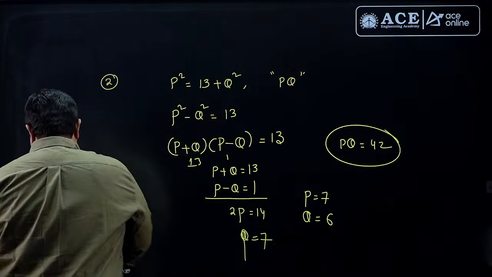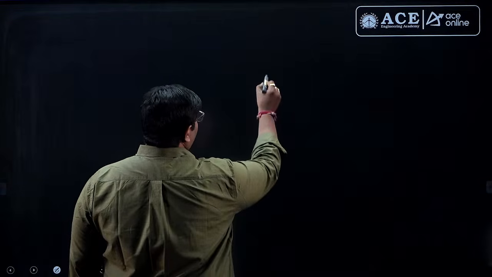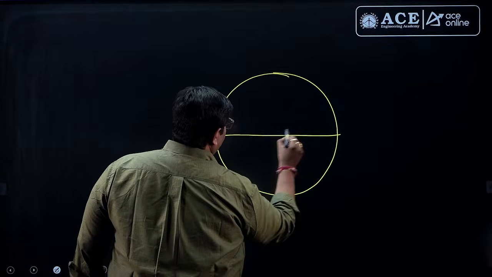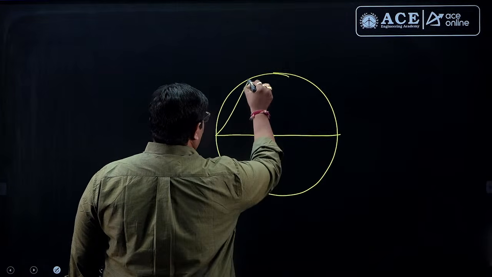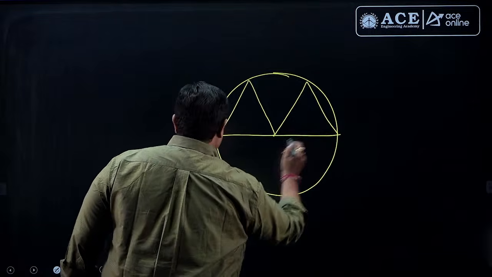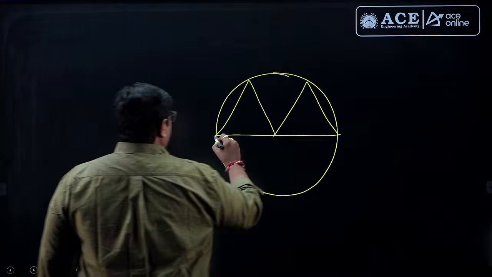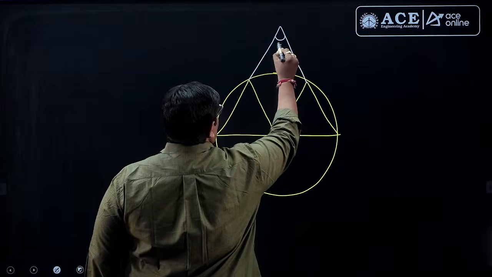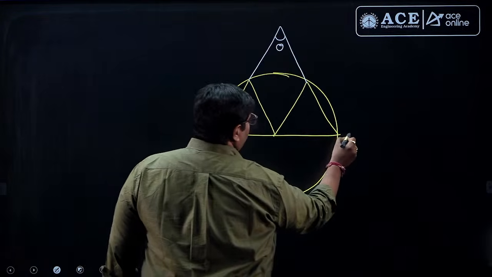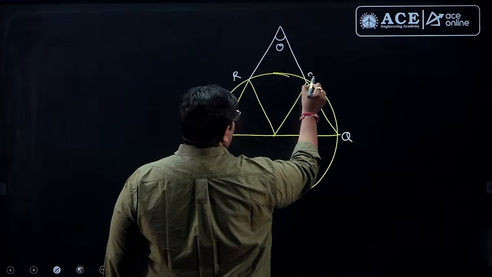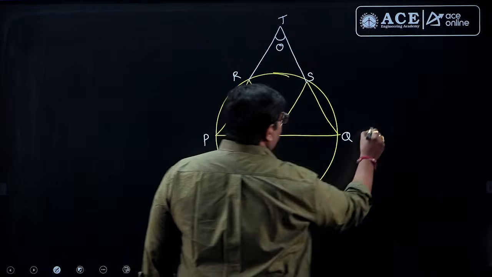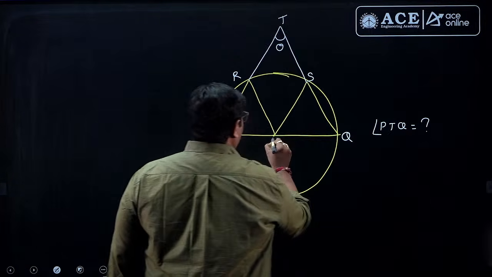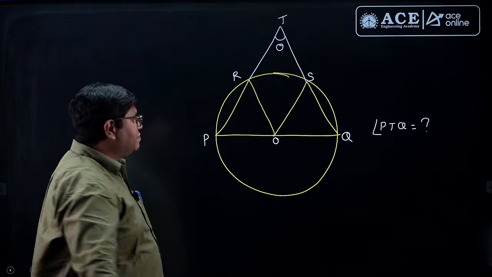Okay, my dear friends. And one more question from mensuration. There is a circle with a diameter, and from the center we form two triangles. We have formed two triangles, and from these sides again formed. They are asking for the value of theta, P, Q, R, S, T. Okay, my requirement is angle P, T, Q. What is the answer? This is center O. You can observe, my dear friends.